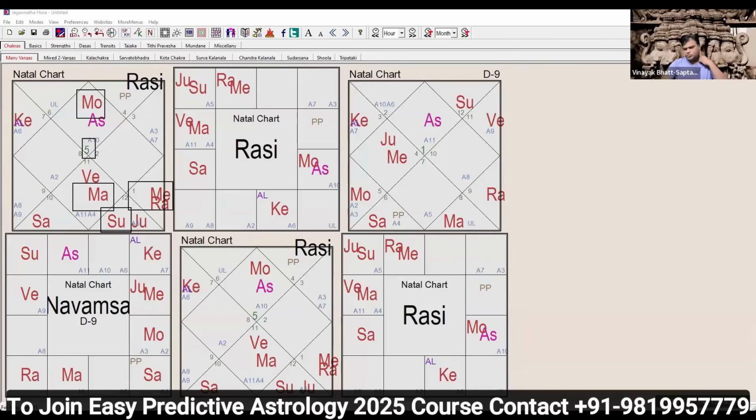Is the Sun's own sign, Leo, falling in the Badhaka or Dusthana? No, it is in the 1st house. Remember this point also: signs of Leo and Cancer, if these are placed in the Badhaka house or Dusthana, 6, 8, 12, then also this condition can be fulfilled.